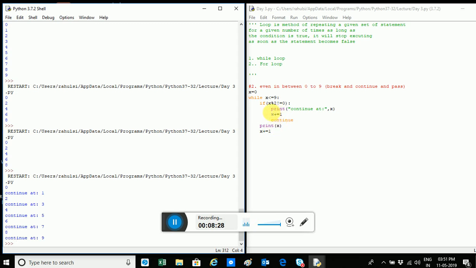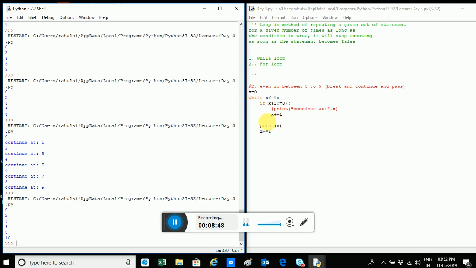Now you may ask me, x is becoming 2 over here, so what is the point of this? See, if I don't give this statement, what will happen? x will be printed 2 times. If x is not equal to 2, it will be printing only one time, because again x will be incremented here to 3, it will go here, it will come here, and it will print like this.